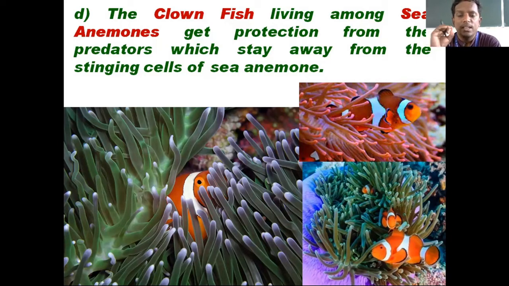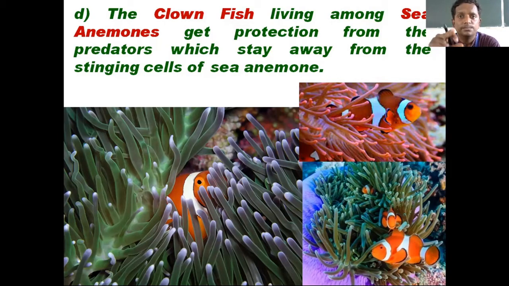Now, if any fish comes towards the sea anemone, it will attack with the tentacles and eat it. But not this clownfish. The clownfish is actually a very mild fish. This fish is an easy target for other predators. So what happens? This fish is found among the tentacles of the sea anemone. So in case any other fish comes, the anemone attacks the other fish, not the clownfish.